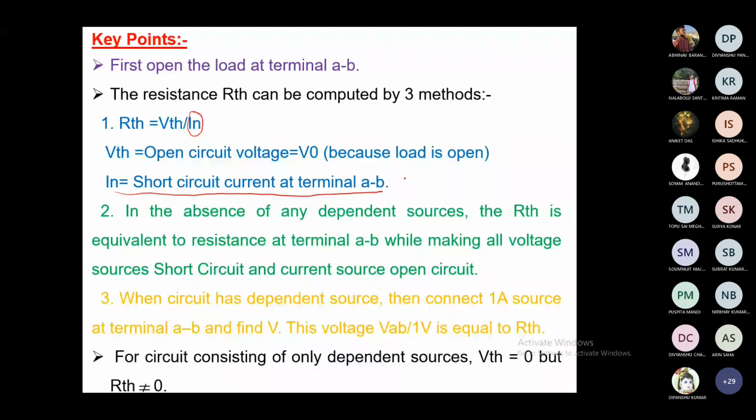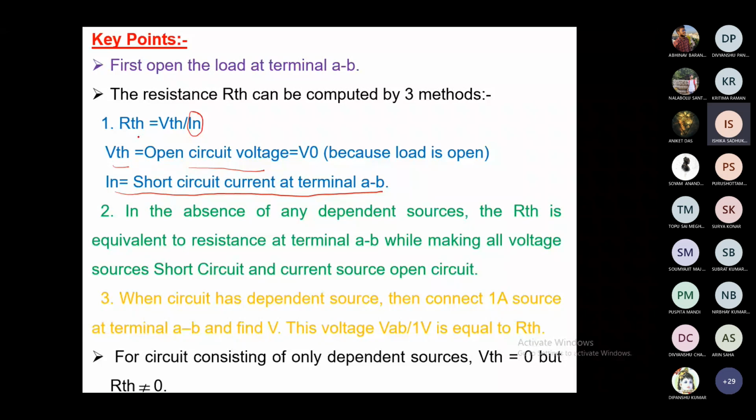This method will follow only when we have a dependent source. Otherwise, we have to calculate the RTH using the network reduction approach, where VTH is equal to the open circuit voltage. So first, we remove the load resistance from the terminal AB, or whatever it is, XY, and then you find the open circuit voltage across the terminal AB. So that is your VTH.